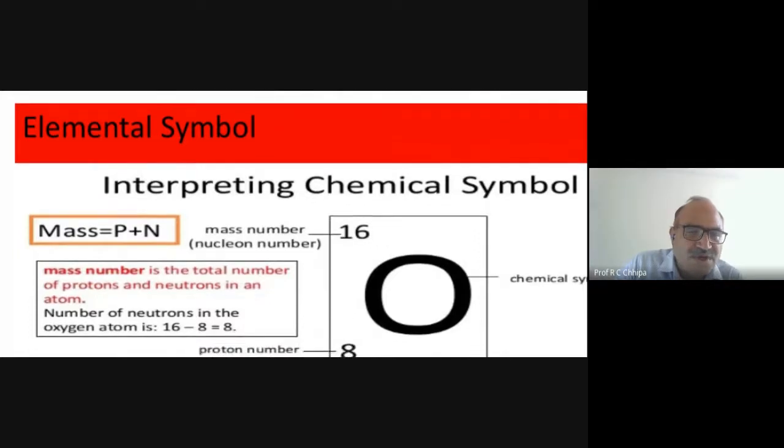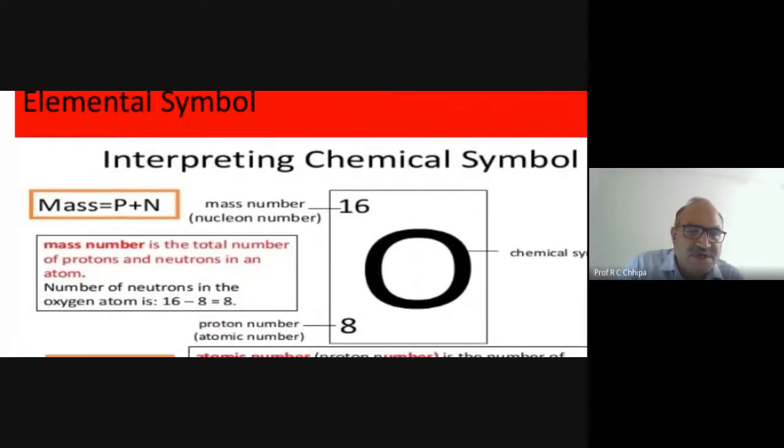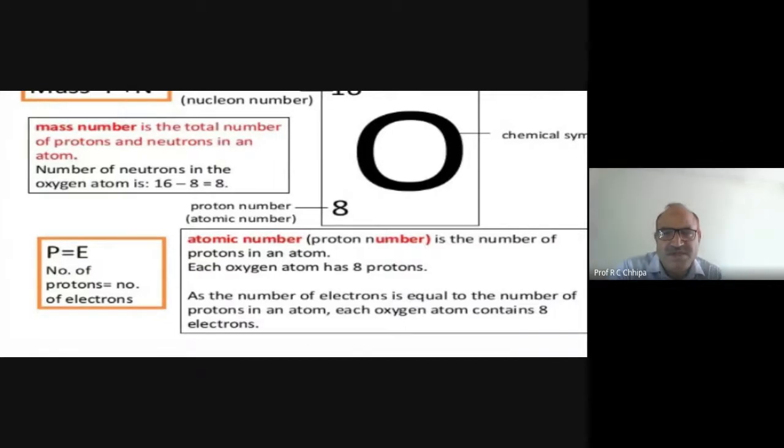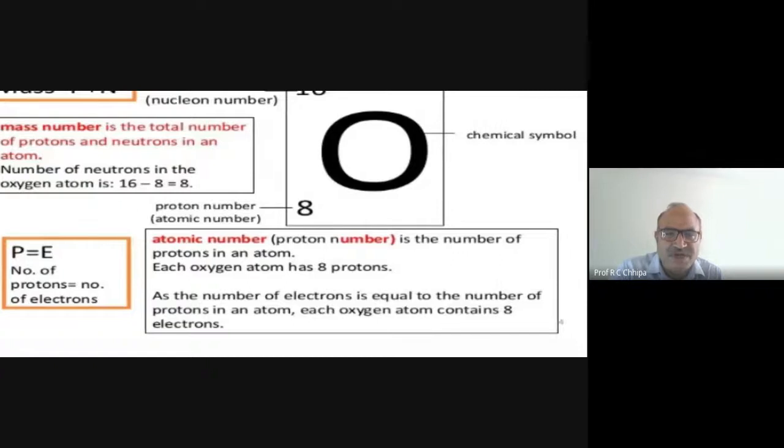Mass number is the total number of protons and neutrons in an atom. The number of neutrons in the oxygen atom itself is 16 minus 8, where 8 is the proton count. The number of protons is equal to the number of electrons. Atomic number is the number of protons in an atom.